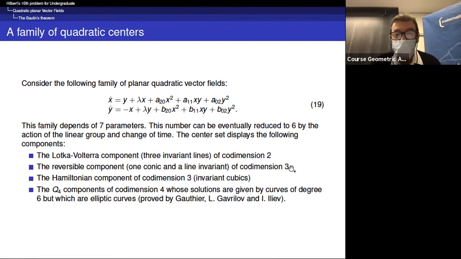The Hamiltonian component is of codimension 3. You have invariant cubics. And the Q4 component of codimension 4, whose solutions are given by curves of degree 6. So in fact, Lubomir Gavrilov and his student Gauthier and Iliev succeeded to show that these are elliptic curves. It's a very amazing result.